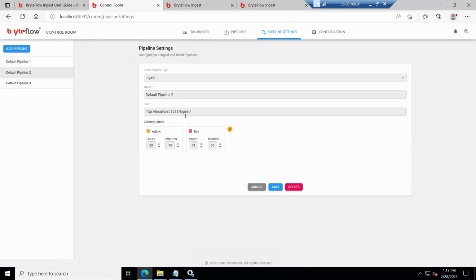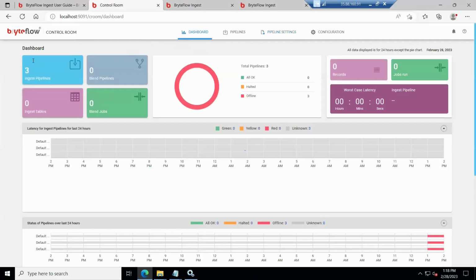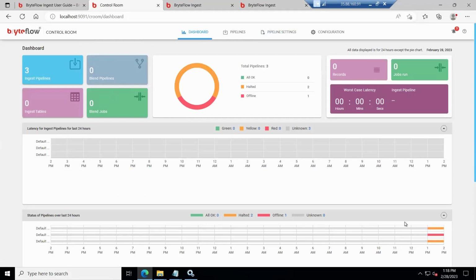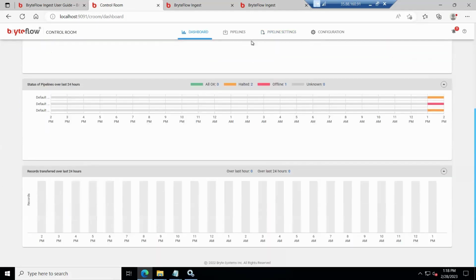So the pipeline 2, I'll just set it to 8081. And let's set this latency to 2 minutes. So this is all configurable and up to your requirement. So I'll make it 0 and 10 minutes and hit save. That's all. So the control room will automatically connect to your ingest and it will start loading the data.